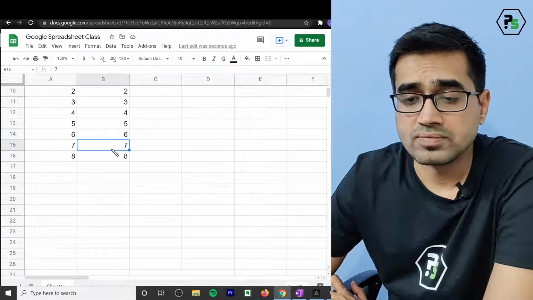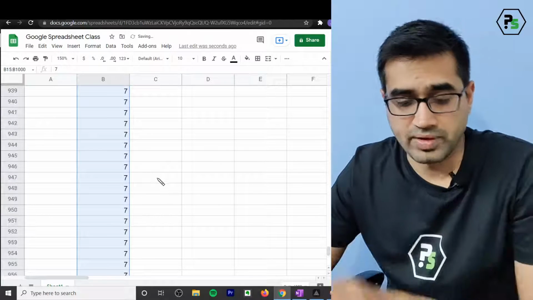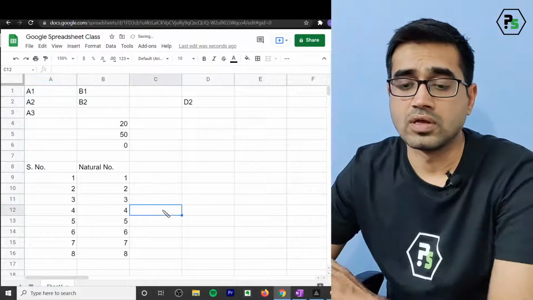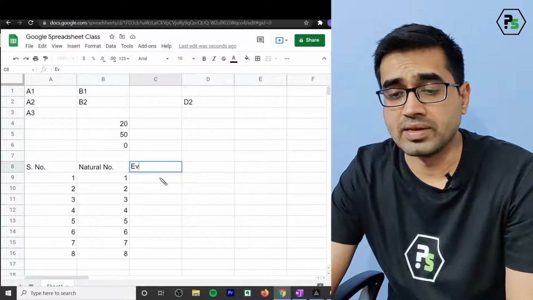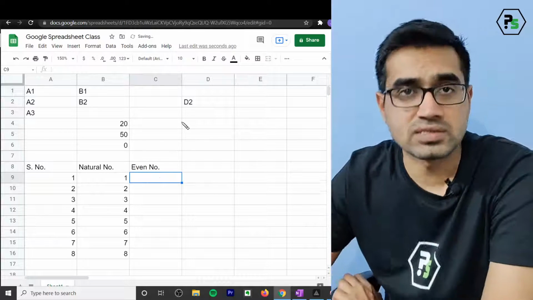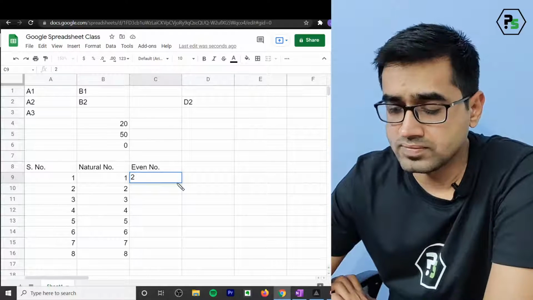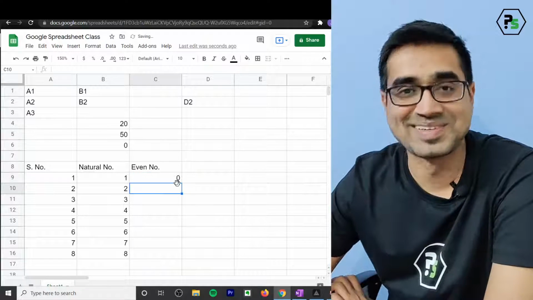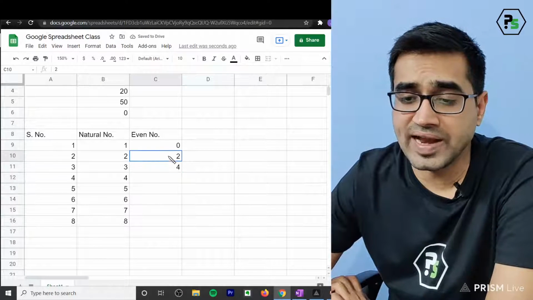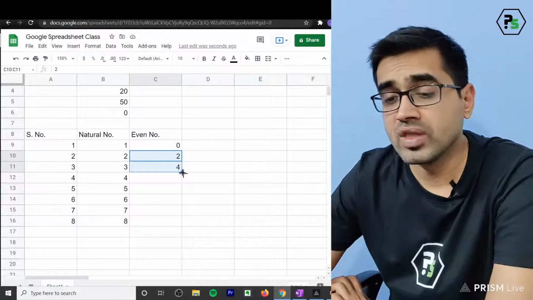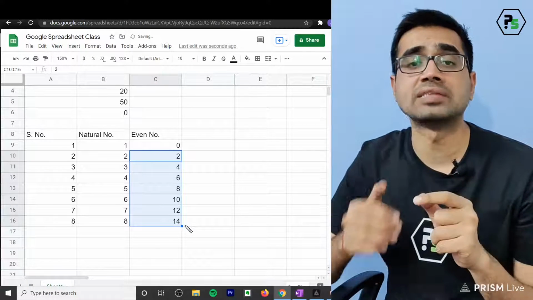Okay, now let us create another series, even numbers. So can we create an even number series? Now see how you can. You can create an even number series by writing 2. Also 0 is an even number by the way. So 2, 4. Now what you need to understand, if you select 2, Google Sheets will always take up how much increment has happened in the consecutive 2.